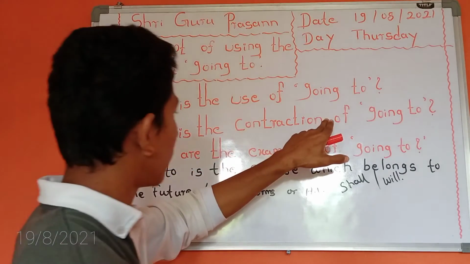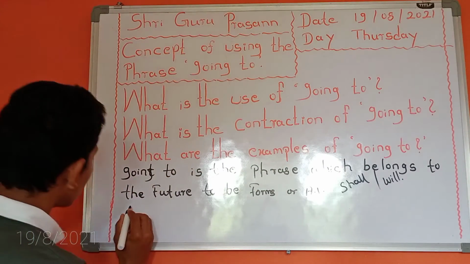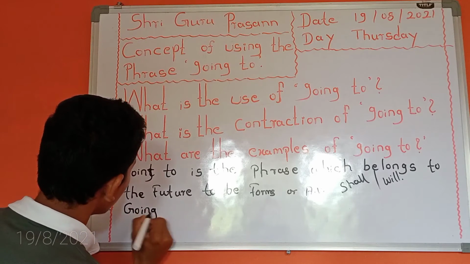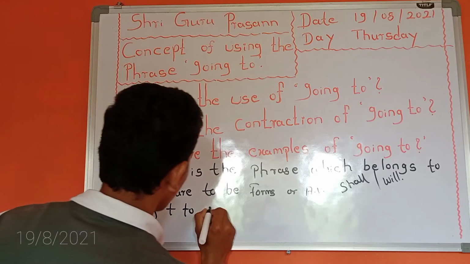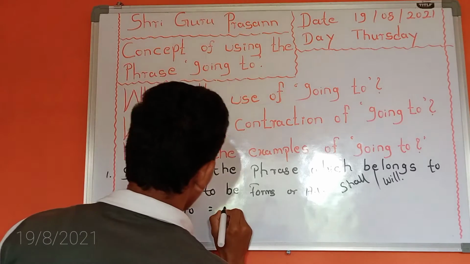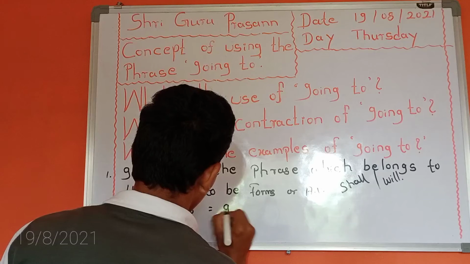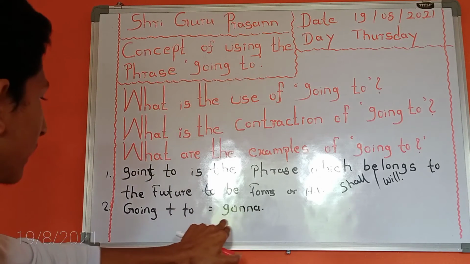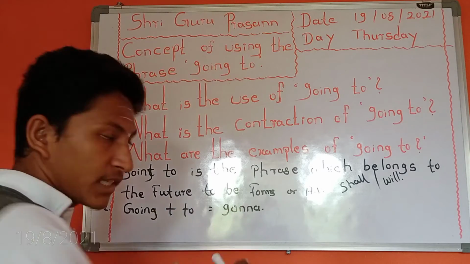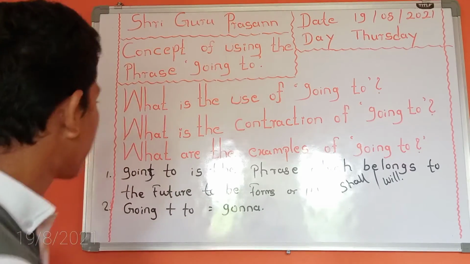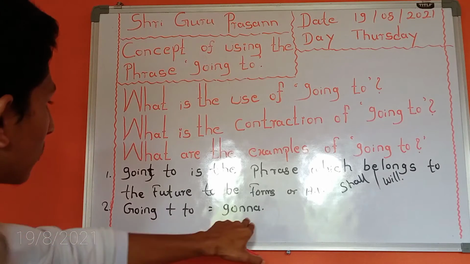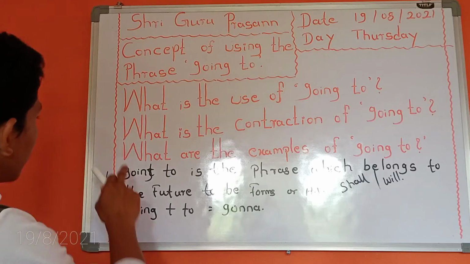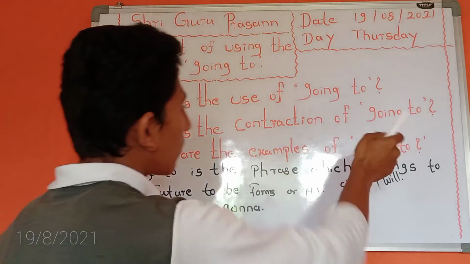Now, what is the contraction of going to? The contraction of going to is going plus to equals gonna. Okay, this is a very precious contraction in the use of English. Gonna is the contraction of going to. Okay, this is the second question. And third concept: what are the examples of going to?